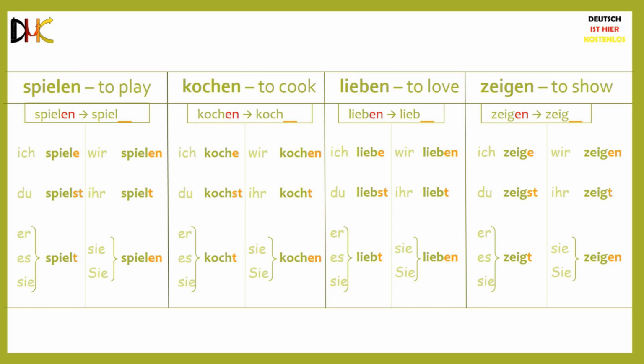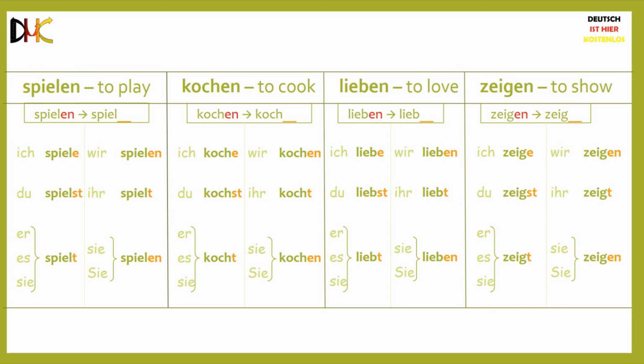Now coming to a very important point. All the verbs that use this exact pattern of conjugation that we just saw are known as regular verbs. Any verb that uses a conjugation pattern even slightly different from what we just saw for any set of the personal pronouns is known as an irregular verb. Let's look at some examples.